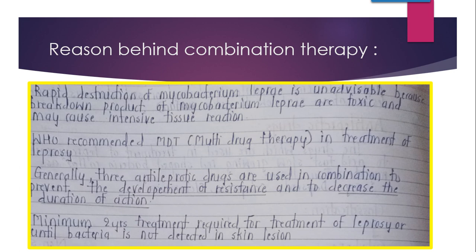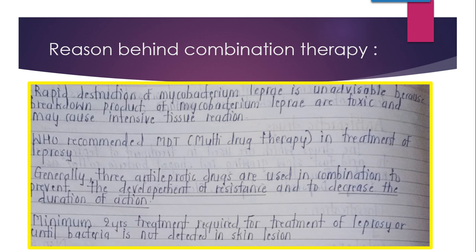And the second reason is to decrease the duration of treatment. Along with sorting out the problem of resistance, it will decrease the duration of treatment, meaning a quick recovery can be possible. So this is basically the reason behind the combination therapy.